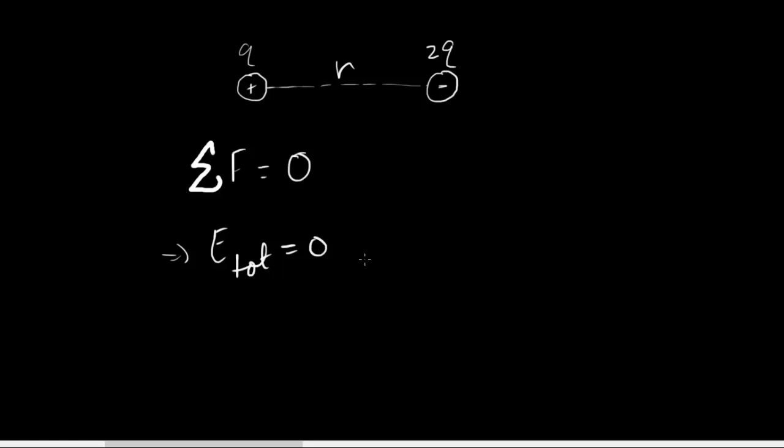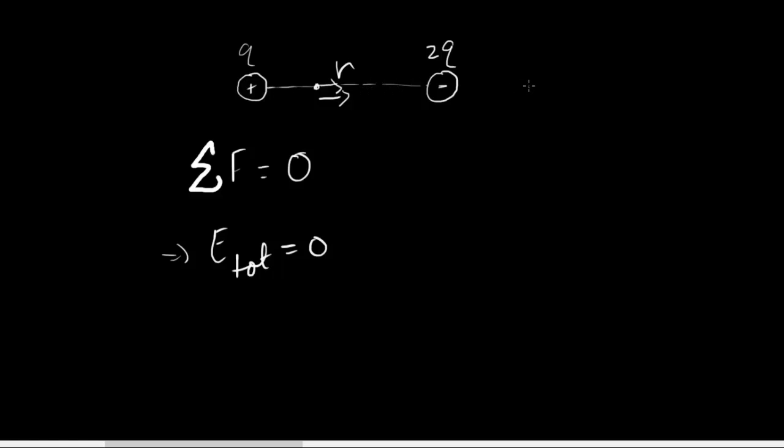Okay, so where can that point be? Can that point be somewhere here? What would the electric field be somewhere in the middle? A positive charge here would be repelled by Q, and it would be attracted by 2Q. So the electric field is always going to be pointing to the right, no matter where you place it. So the electric field cannot be 0 in the middle of these two charges.